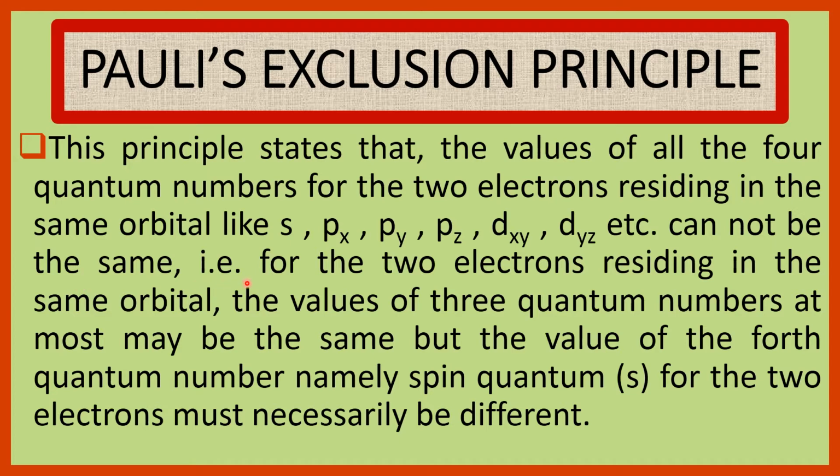That is, for the two electrons residing in the same orbital, the values of three quantum numbers at most may be the same, but the value of the fourth quantum number, namely the spin quantum number, for the two electrons must necessarily be different. This is Pauli's exclusion principle.